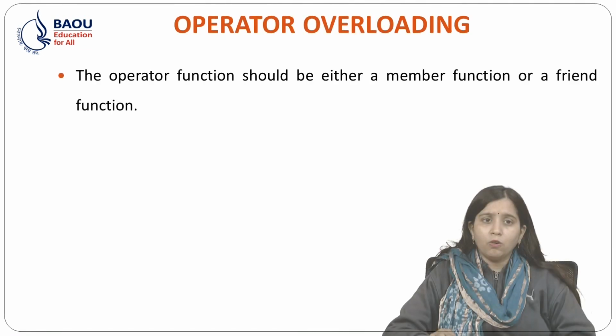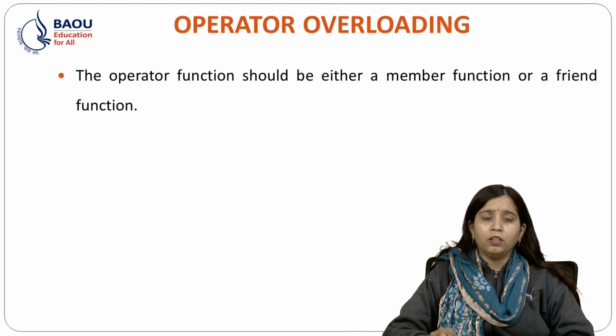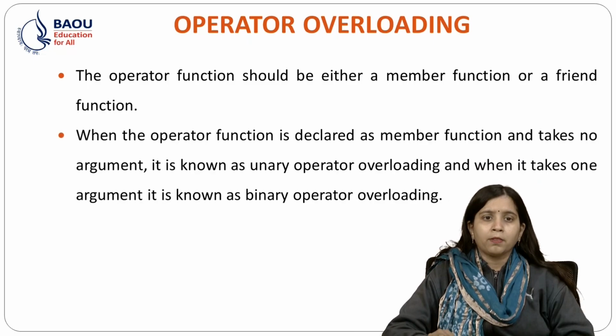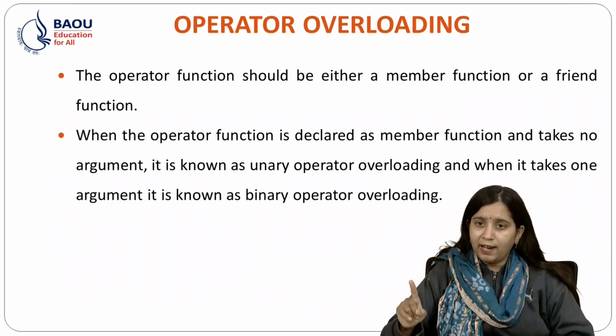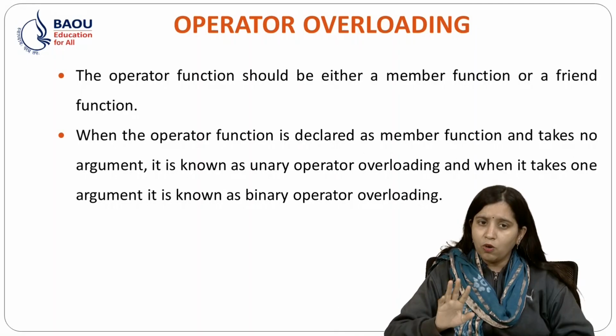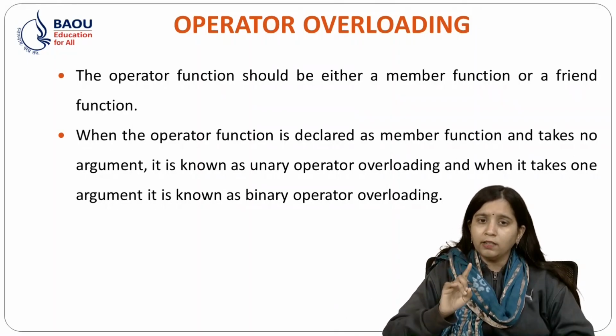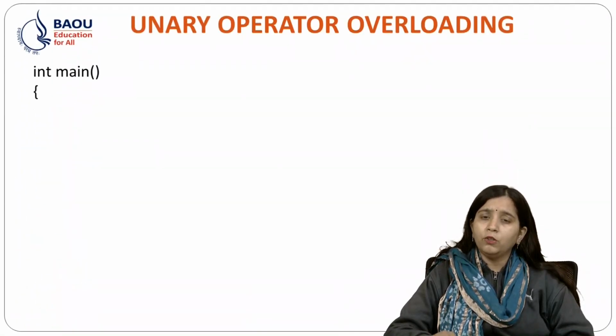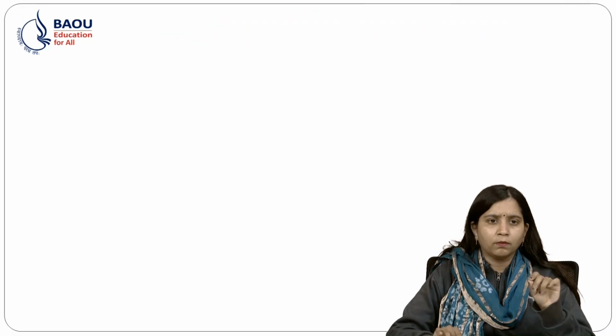The operator function should be either a member function or a friend function, as I said. When the operator function is declared as a member function and takes no argument, it is known as unary operator overloading. And when it takes one argument, it is known as binary operator overloading. So, what is unary operator overloading?